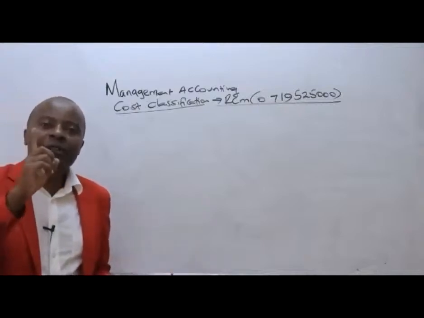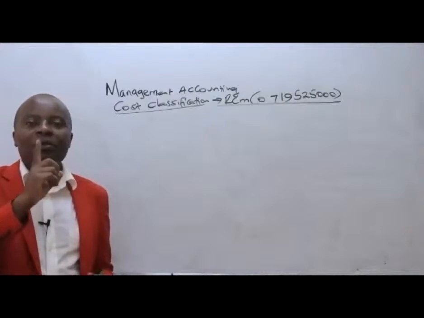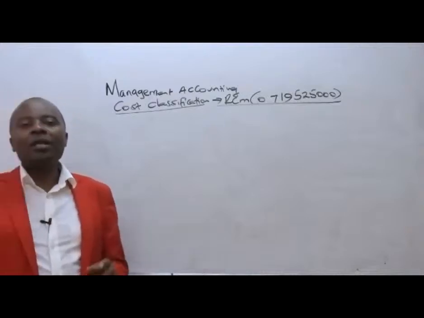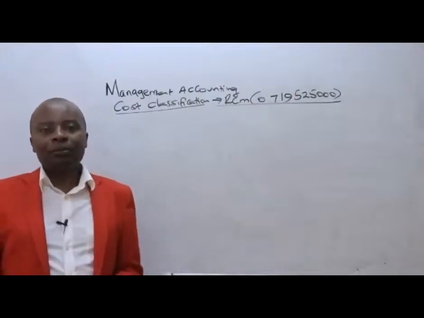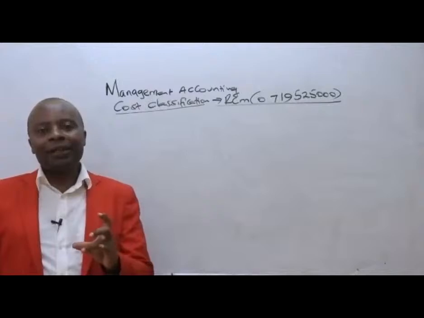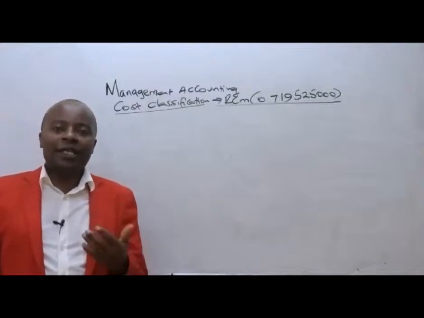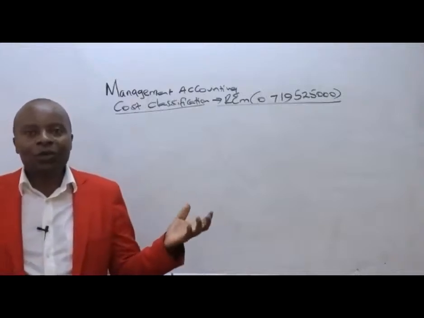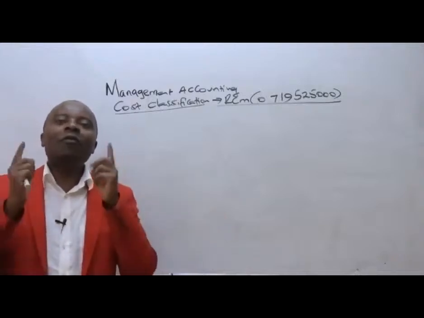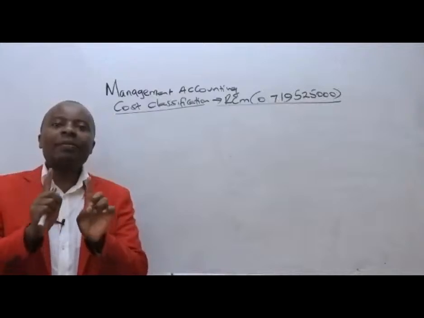The most important function of the management accountant, ladies and gentlemen, is what we call cost ascertainment. There are so many organizations producing great goods outside here, but they have not costed them properly.